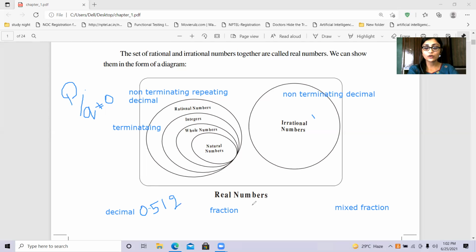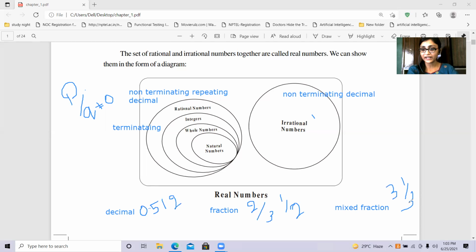And the numbers of the form p by q, like 2 by 3, 1 by 2, etc., are called the fractions. And the numbers of the form 3 and 1 by 3 are called the mixed fractions. Mixed fractions can be converted into fractions like this.